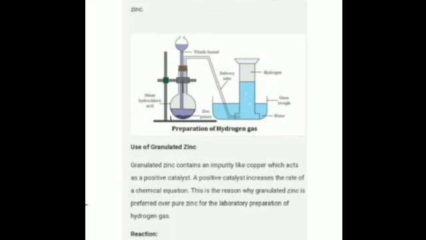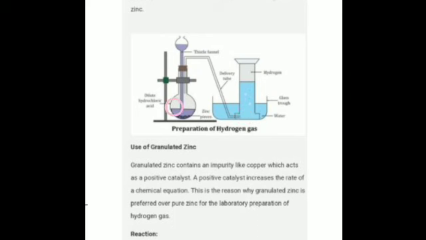We have used zinc granules, then dilute sulfuric acid, zinc granules in a flat bottom flask, a two-holed rubber stopper in which a thistle funnel is there and a delivery tube, and this is the beehive shelf which is placed at the bottom, and this is the gas jar placed in a trough which contains water.